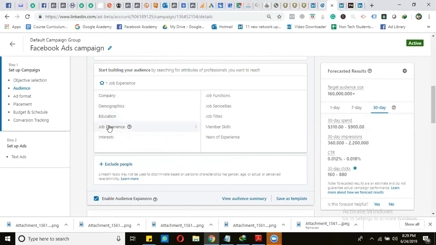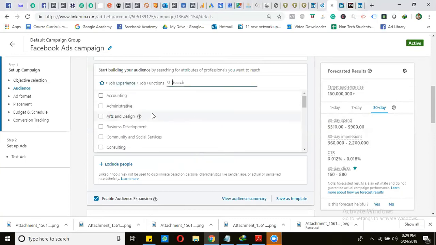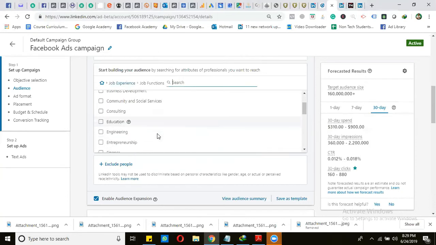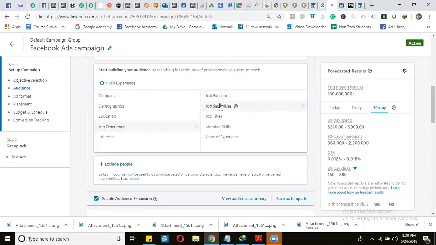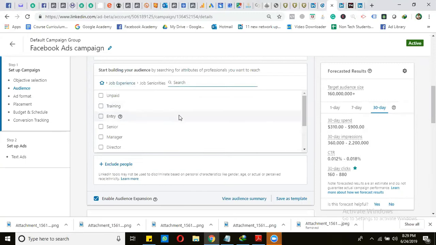Next is the job experience. Job experience, we have first of all the job functions. For the job functions, you can see different fields that are more likely involved in real-time jobs like accounting, administrative, arts and design, business development, community social engineering, entrepreneurship. Next is the job seniorities. We can target the people, for example, partner, owner, CXO, VP.